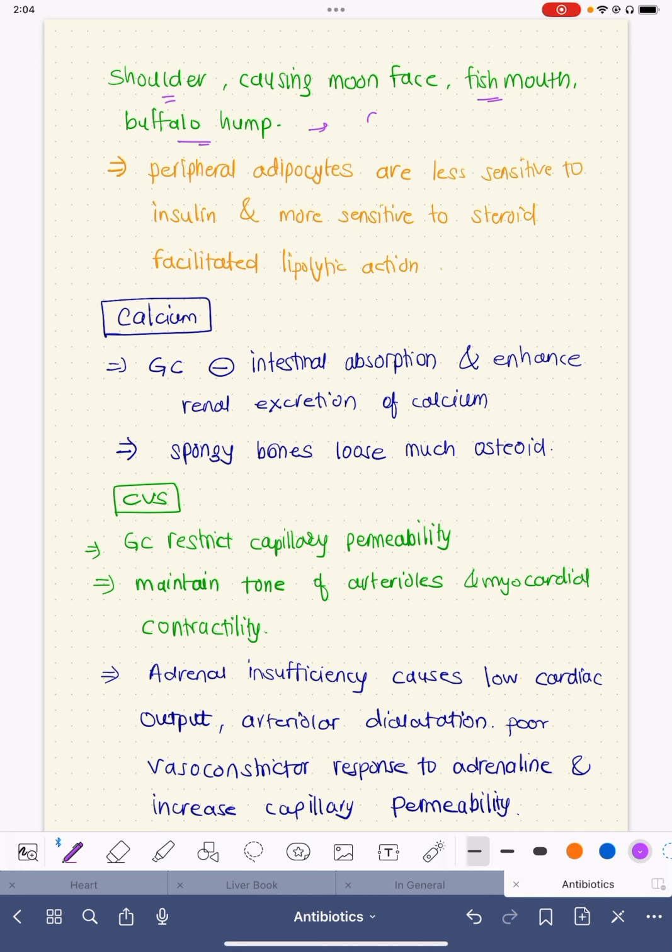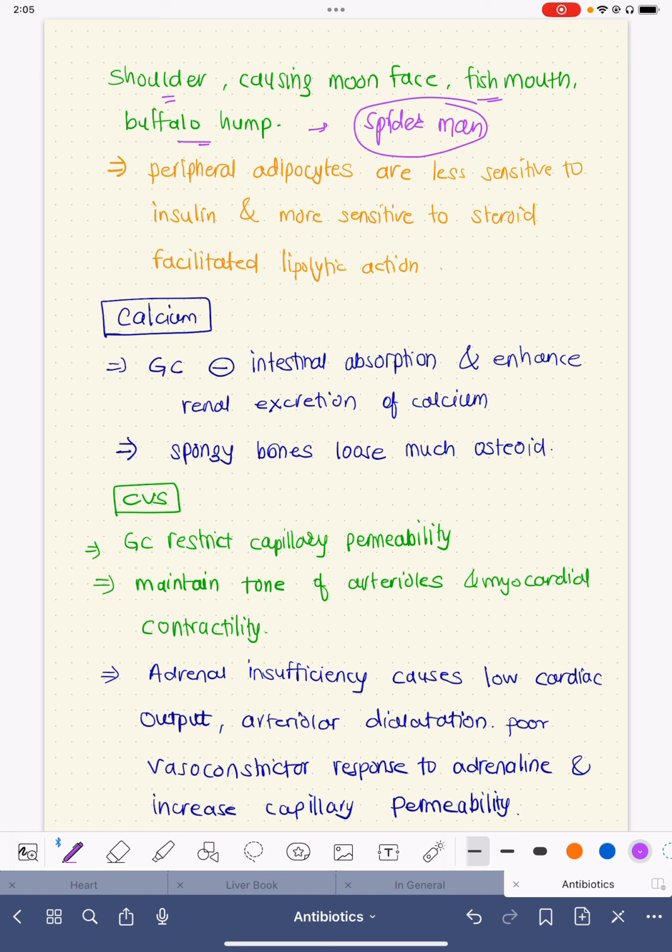So, in short, this type of tissue distribution is like a Spider-Man, who has very thin extremities, but the person will have central obesity, moon-like face, fat over the sternum, abdomen. This occurs because the peripheral adipocytes are much less sensitive to insulin, and they are more sensitive to steroid-facilitated lipolytic action.